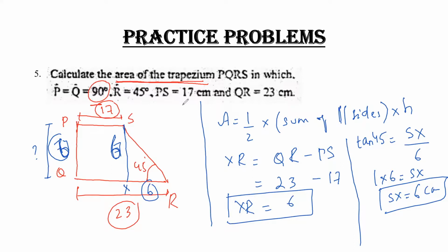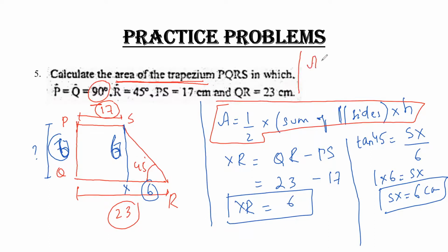Now finally I can substitute my whole term in this formula. So the formula for area is area equals to half sum of the parallel sides, which is 17 plus 23. These are the two parallel sides, into height, which is 6. After calculating, my whole answer is 120 centimeters square.